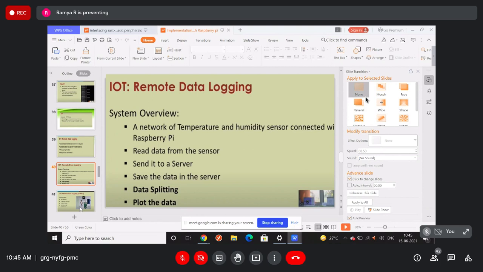The particular sensor is connected to the Raspberry Pi, and we are going to read the data from the sensor and send it to the server. From the Raspberry Pi we are sending it to the server, our local machine, and after that the data is going to be saved in this server. Next the data processing starts. The operations we are performing are data splitting and plotting the data.